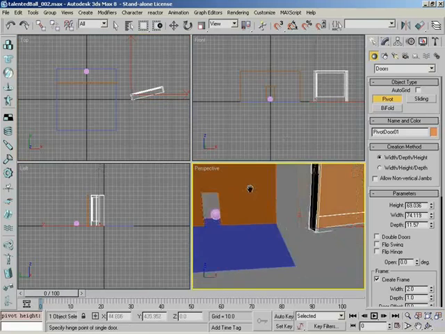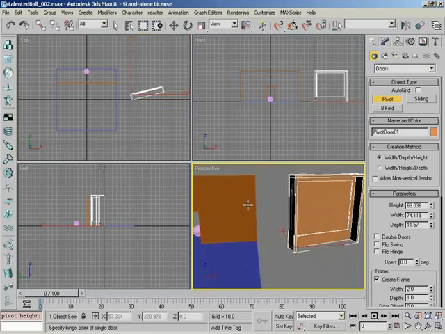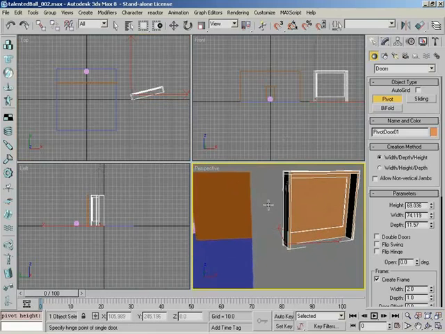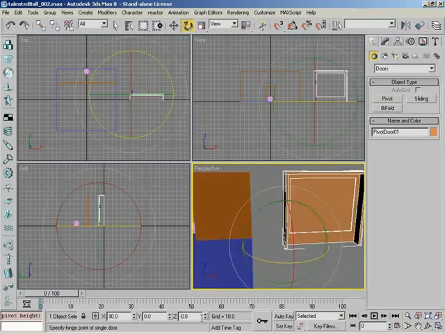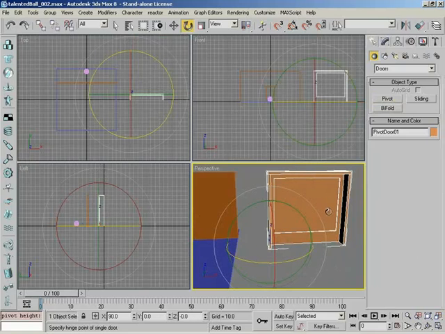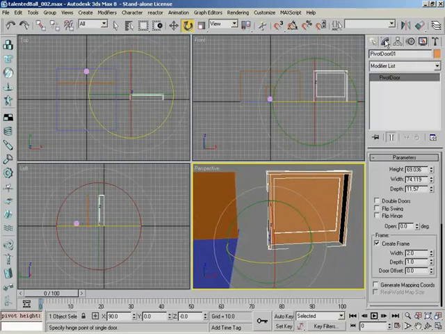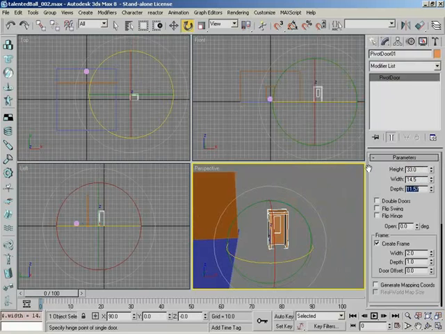That is a huge door. Wow. That's like a hangar, gigantic door. Now I'm going to go ahead and zero out the orientation. Okay. So I'm going to hit the Rotate tool, and I'm going to right-click on the Z spinner. There we go. And now I'm going to go to our Modify panel, and I'm going to enter in a few quick values for the door's dimensions. For the height, I'll choose 33. For the width, I'm going to do 14.5. And 1.5 for the depth.